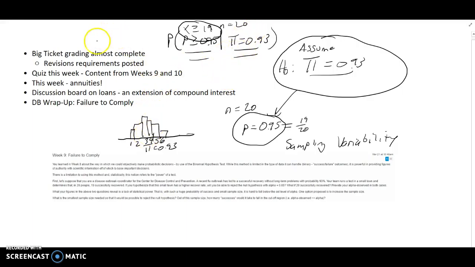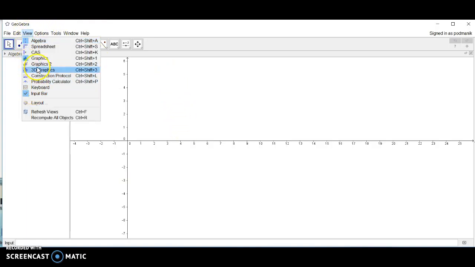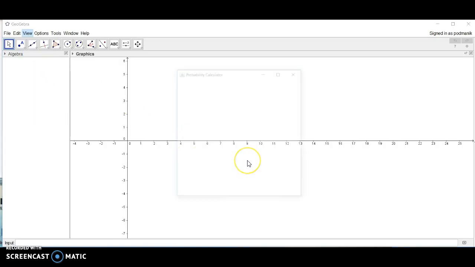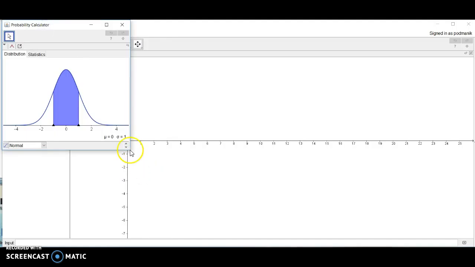So I'm going to turn to GeoGebra because GeoGebra has a nice probability feature that I'll show you. So within GeoGebra, we're going to change views here. Within the view option, whether you're using the Google Chrome built-in app for GeoGebra or the standalone version like I'm using here, you can select probability calculator. And this probability calculator is really neat because it actually shows you the distribution that you're working with.